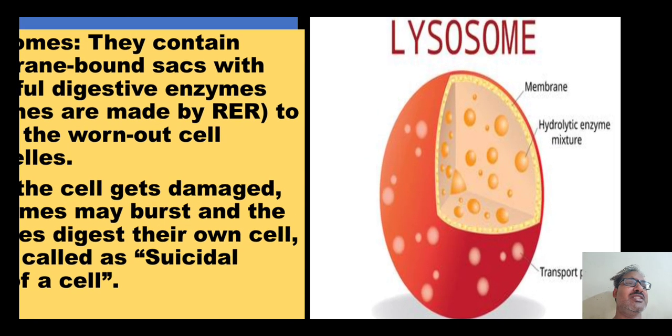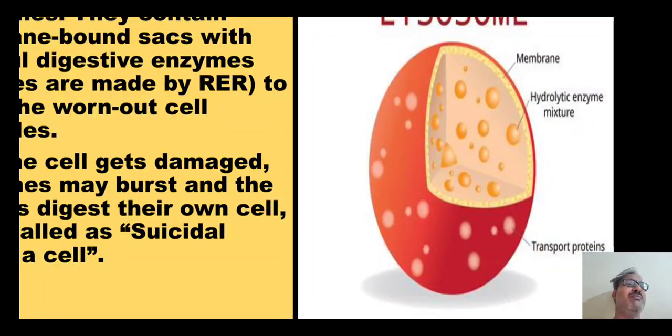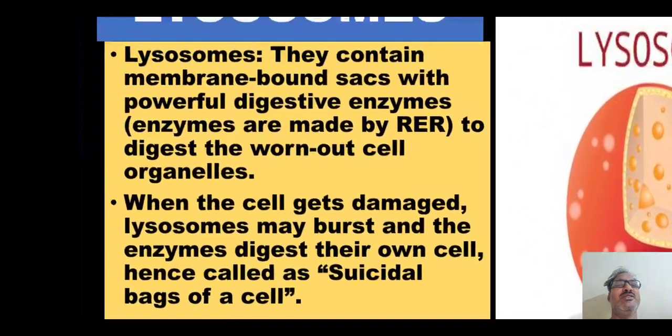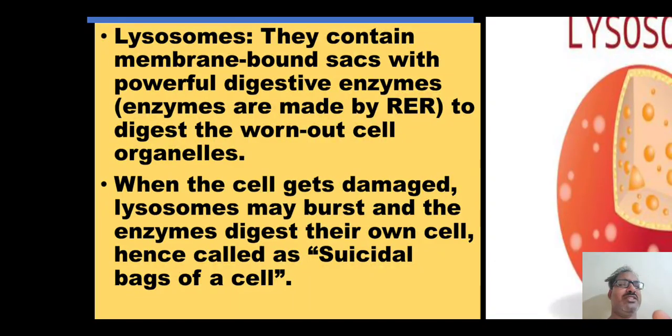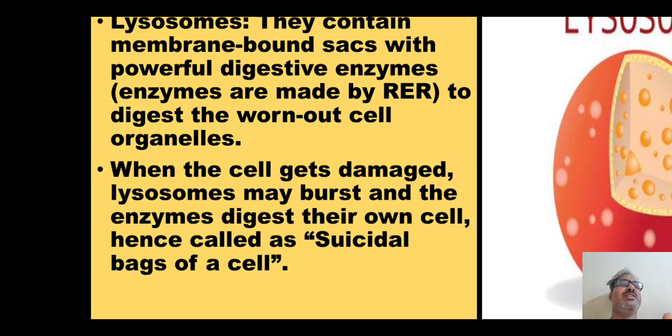Here you can see the structure of the lysosome. It is a double membrane structure. Inside you can see the hydrolytic enzymes. These enzymes are very strong and they work in an acidic medium. They can digest anything or break molecules into smaller parts. Now we study the details. It is a membrane-bound sac, a bag-like structure inside which digestive enzymes are present. Especially, these enzymes are made by the rough endoplasmic reticulum, which we studied in the previous part.